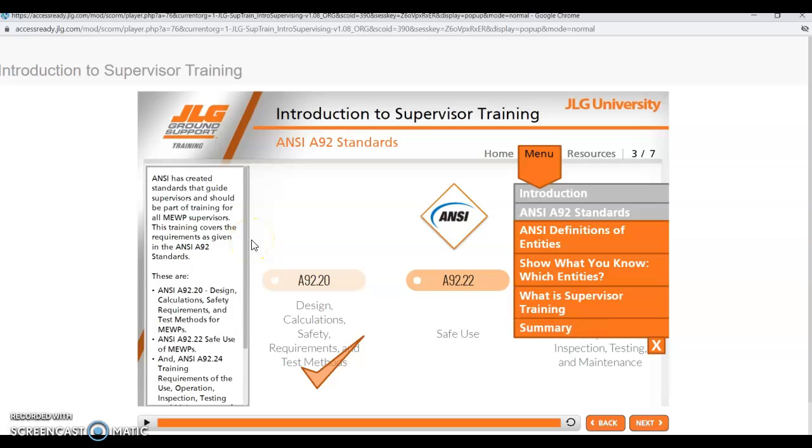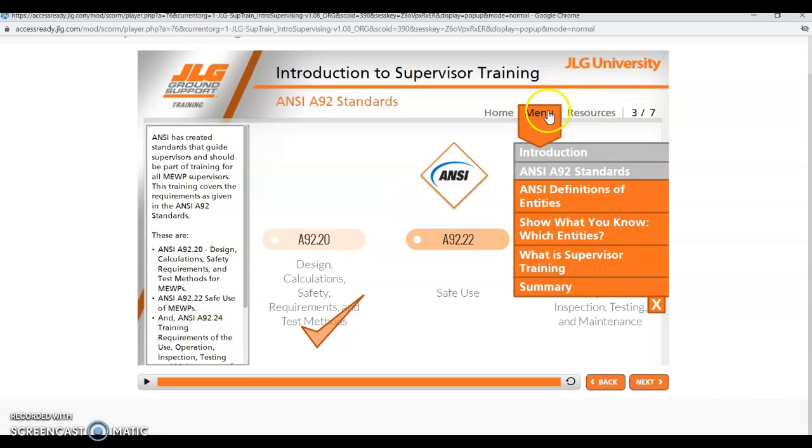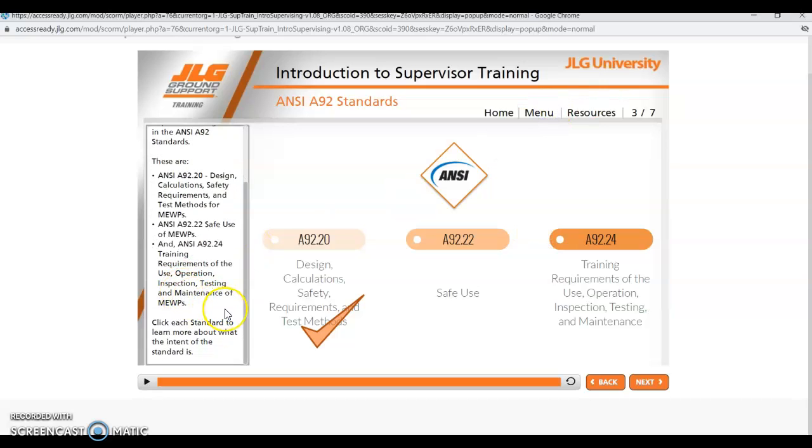ANSI has created standards that guide supervisors and should be a part of training for all MEWPS supervisors, mobile elevated work platforms. This training covers the requirements as given in the ANSI A92 standards. These are the ANSI A92.20 design calculations, safety requirements, and test methods for MEWPS, ANSI A92.22 safe use of all MEWPS, and ANSI A92.24 training requirements for the operation, inspection, testing, and maintenance of MEWPS. Now we're going to click on each standard.